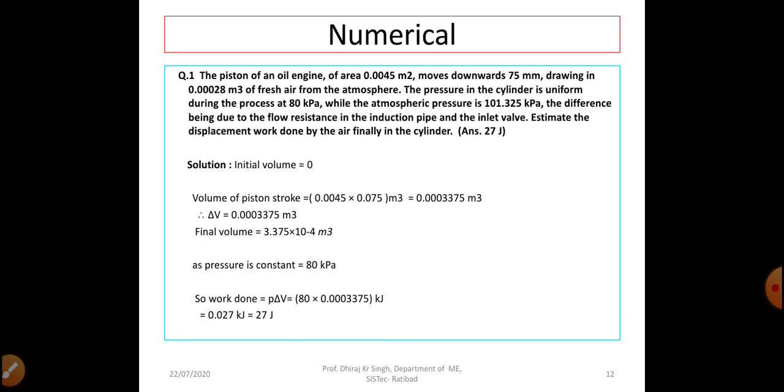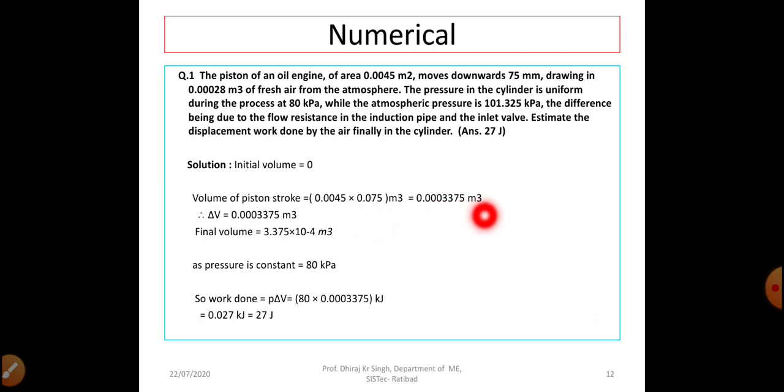First of all we will see what the initial volume is. We don't know the initial volume, so we will take the initial volume as 0. And what will be our final volume? Our final volume will be area multiplied by displacement, because the piston of an oil engine of that area moves downward by that displacement, drawing in fresh air from the atmosphere. When area and displacement are multiplied, this gives the volume of the piston stroke. So we multiply 0.0045 into 0.075,